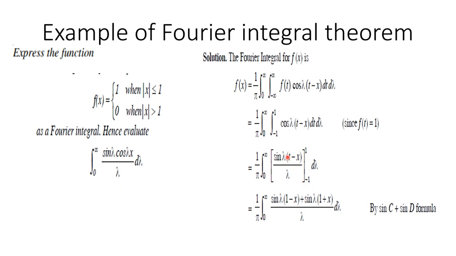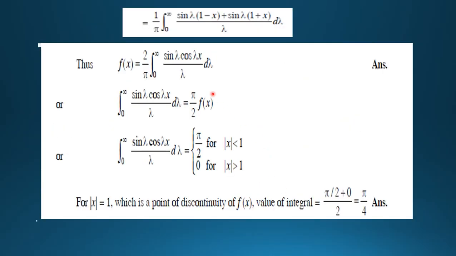for t is equal to minus 1, that is minus 1 we take common, minus the sin lambda into (1 plus x), and after calculating with the help of the sin C plus sin D formula, we find 2 sin (C plus D) by 2, that is lambda into minus lambda x plus lambda x will be cancelled, that is 2 lambda by 2, that is sin lambda, and for cos, here lambda minus lambda cancel, that is we find cos lambda x by lambda into d lambda.